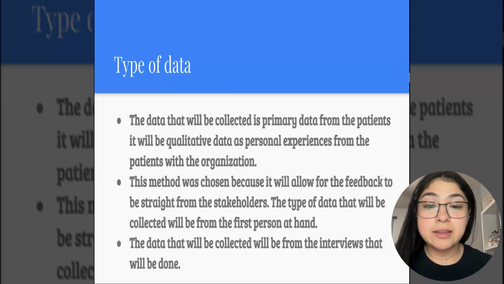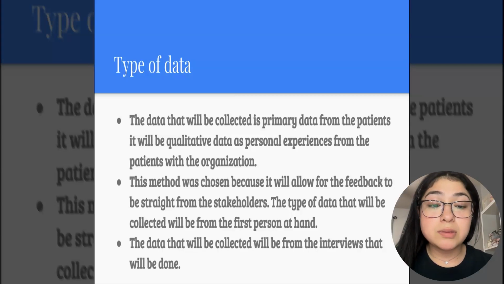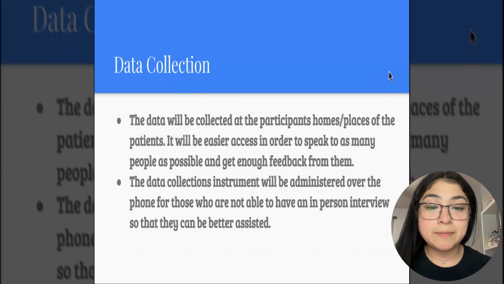Type of data. The data that will be collected is primary data from the patients. It will be qualitative data as personal experiences from the patients with the organization. This method was chosen because it will allow for the feedback to be straight from the stakeholders. The type of data that will be collected will be from the first person at hand. The data that will be collected will be from the interviews that will be done.